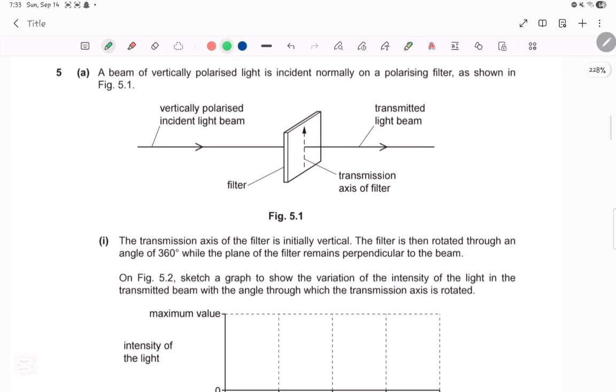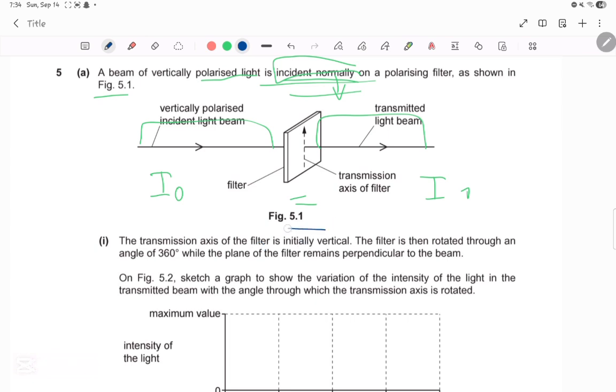They told us a beam of vertically polarized light, it's already polarized, is incident normally on a polarizing filter as shown in figure 5.1. So when they say it's incident normally, this means that I initial is equal to I1. So the I before is equal to the I after in the case they say incident normally. They told us that the transmission axis of the filter is initially vertical, meaning it's like this. Meaning it's 0 degrees.